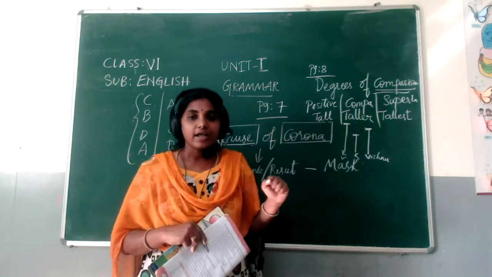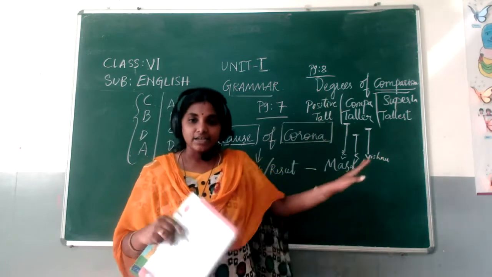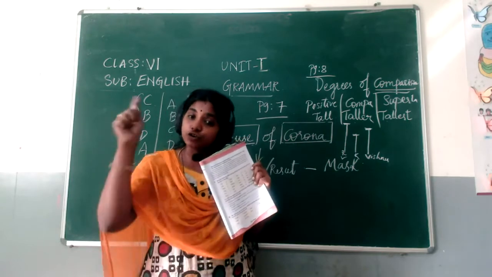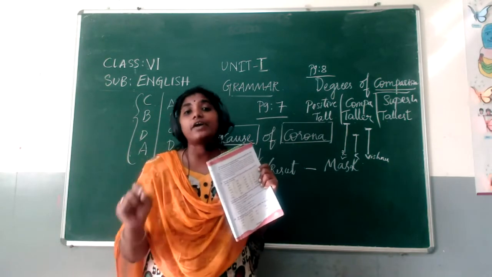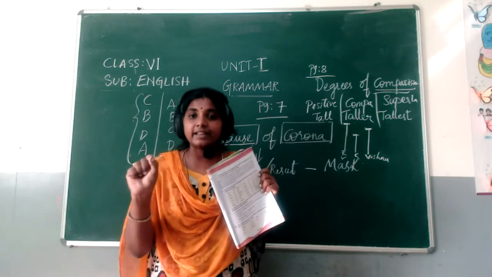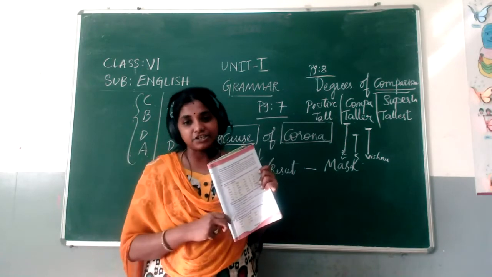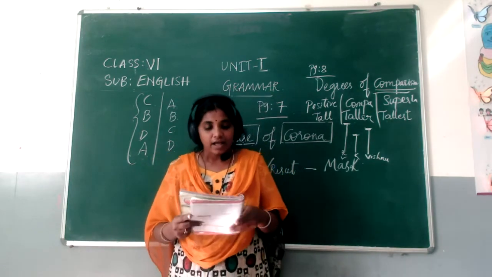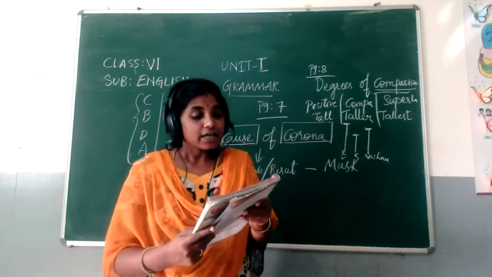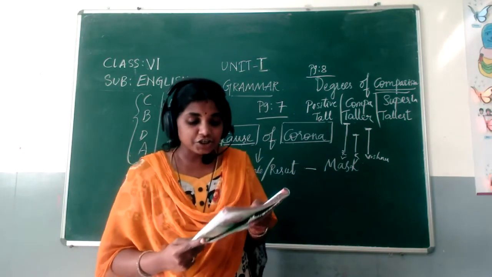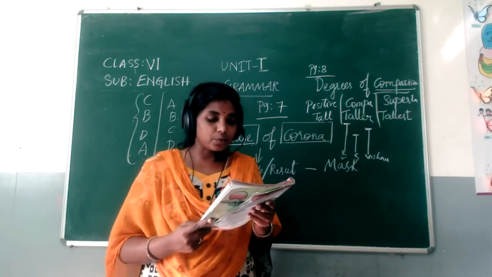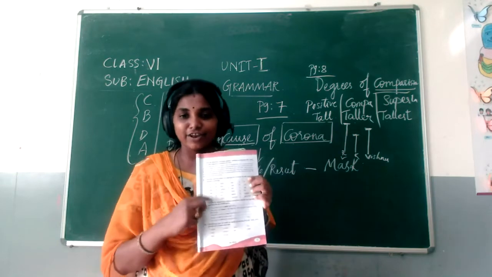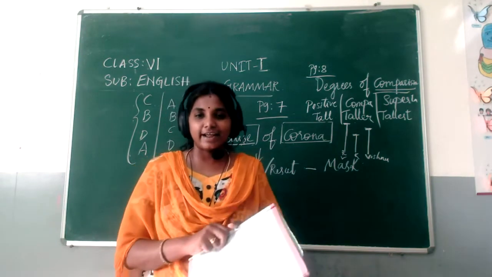If the word is small, I will write small, smaller, smallest. So here they added more. In this paragraph, you should read, identify where adjectives are, underline them, and write degrees of comparison. I want you all to do this task, children. Fine? Coming to the second bit on this page, read the following words. Each pair has one word and the other word is its opposite in meaning. So here they gave us opposites. This is a very interesting one. We always like to write opposites.